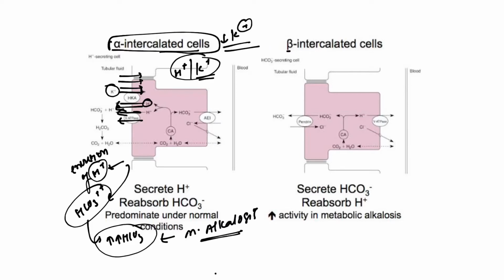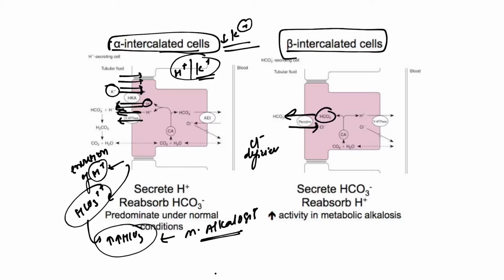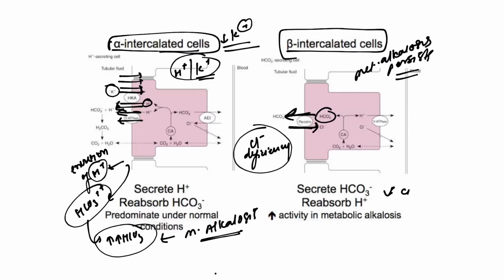Here again in the beta intercalated cells we see that the bicarb is getting excreted in exchange of chloride. So whenever there is chloride deficiency, this exchanger will not work and bicarb will not be excreted, so metabolic alkalosis will persist. So we have understood how hypokalemia and decrease in chloride concentration can lead to maintenance of metabolic alkalosis.